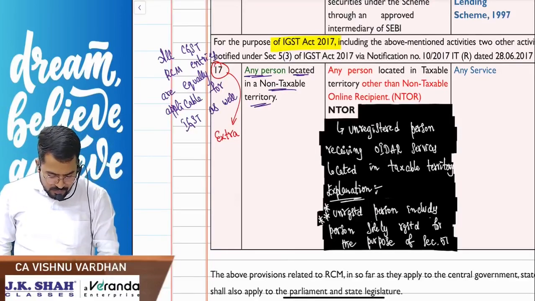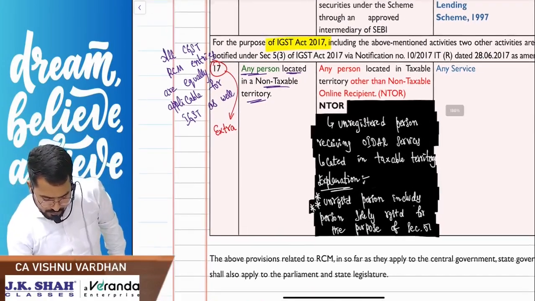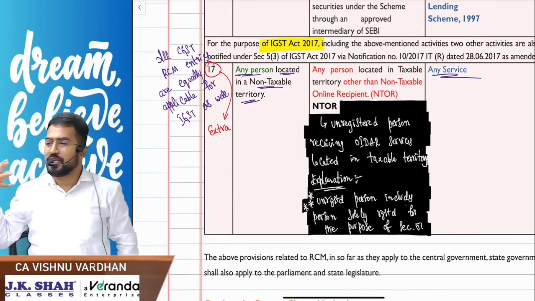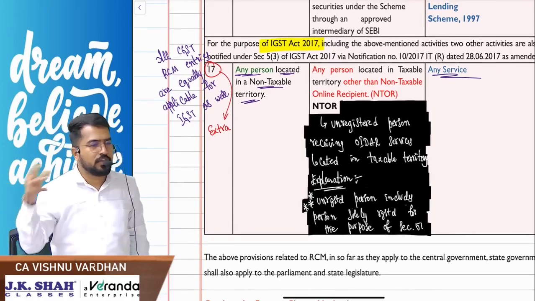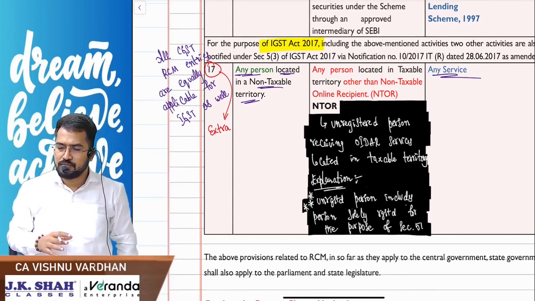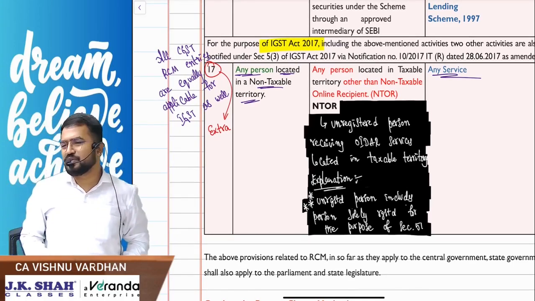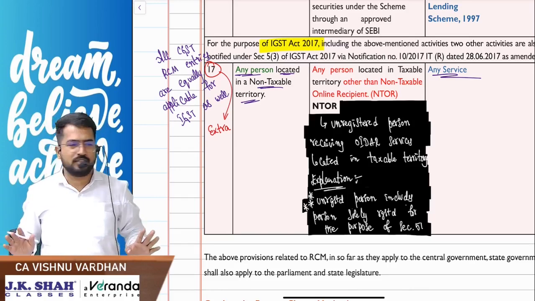What is the nature of service, sir? Any service. What they are trying to say? Any person located in non-taxable territory is providing services to any person in taxable territory. Any person. That means import of service, a simple case coming under RCM.